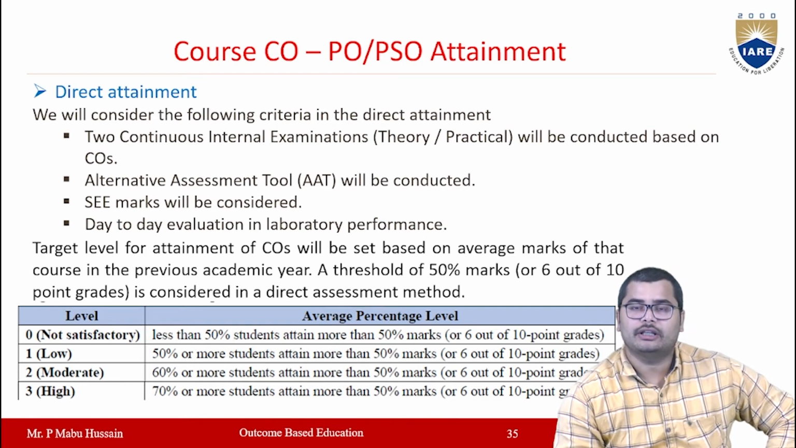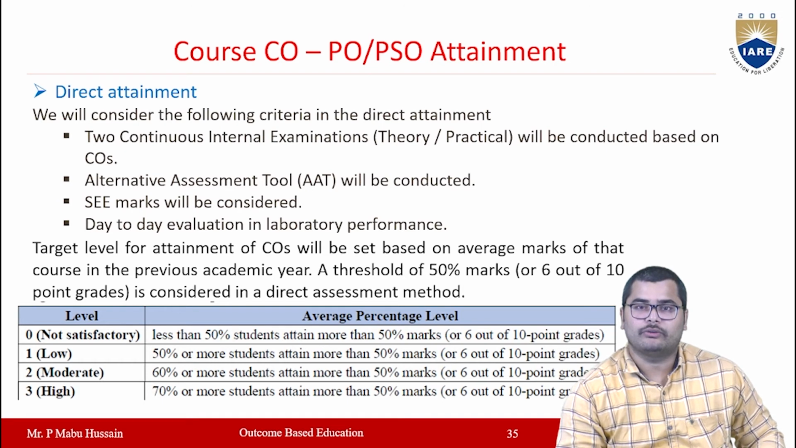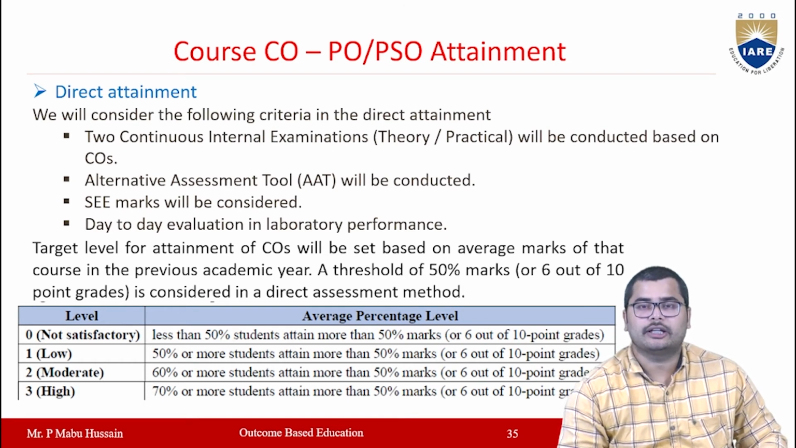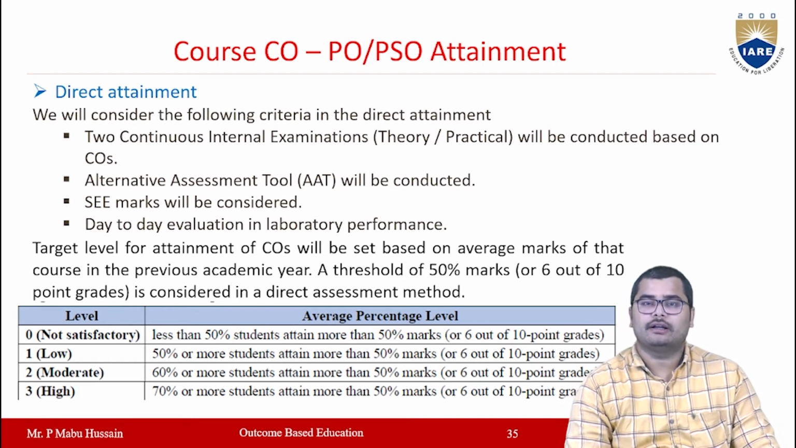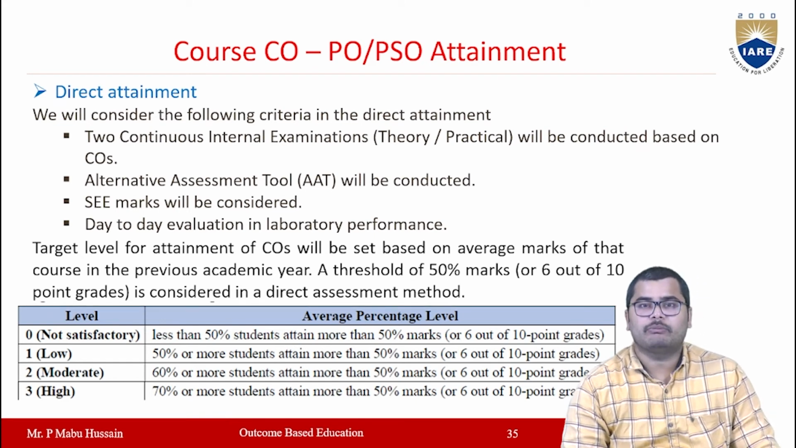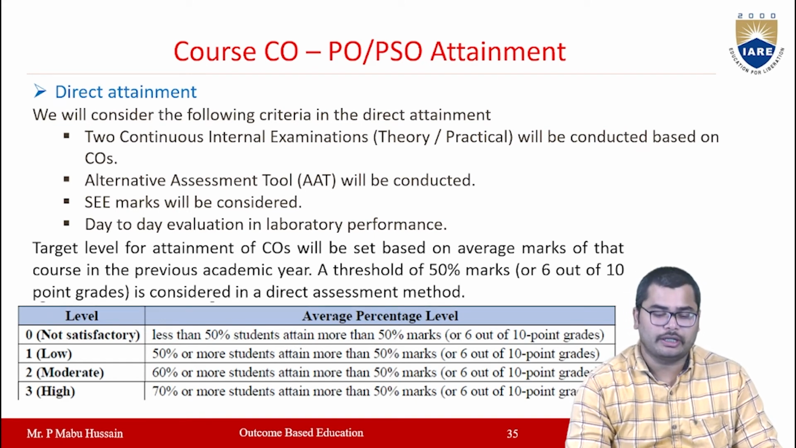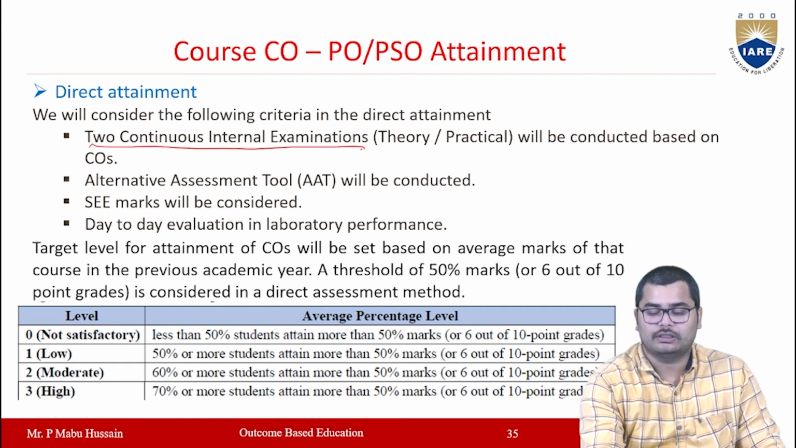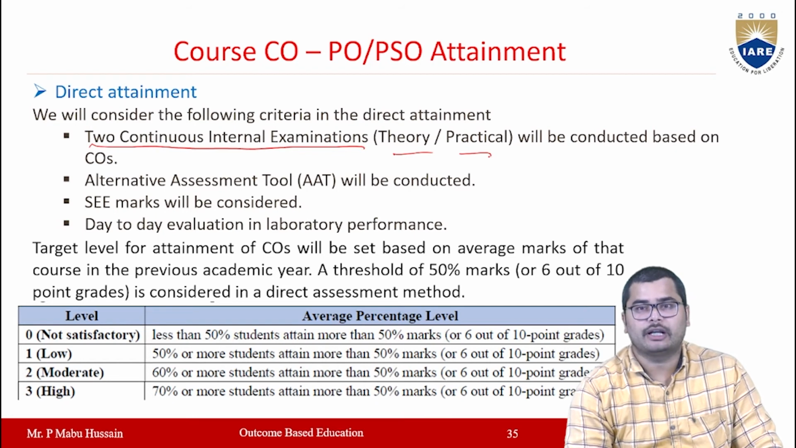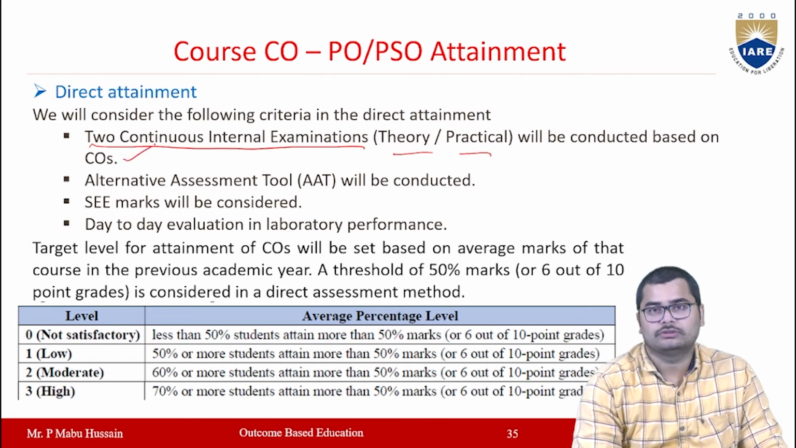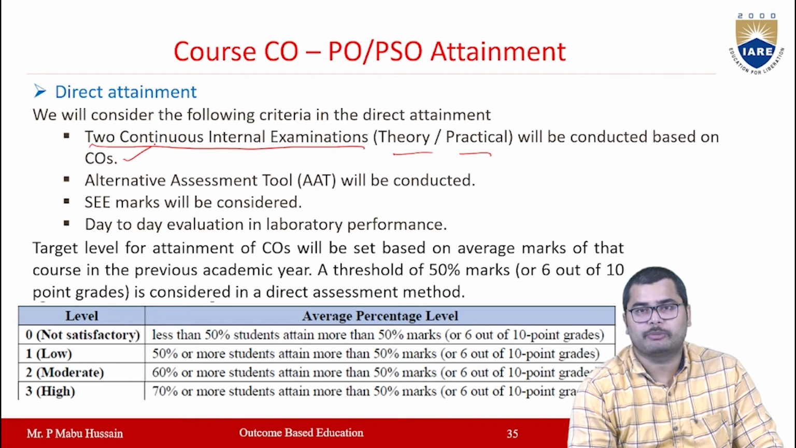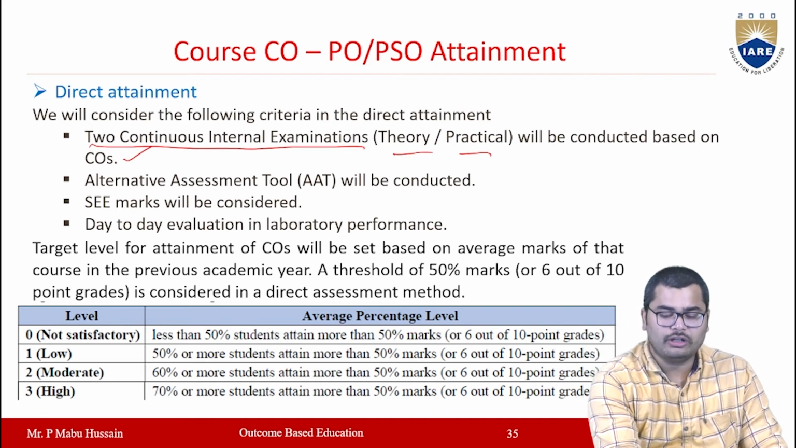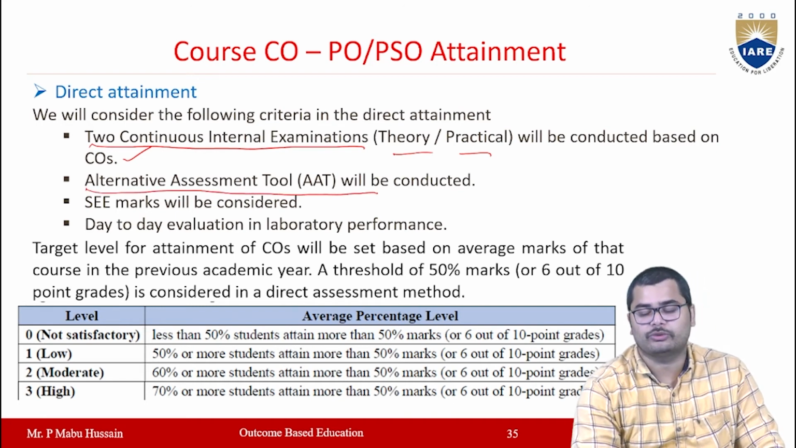Right. So the attainment can be done in two ways. One is direct attainment, the other one is indirect attainment. In direct attainment, we will consider the following criteria. Here you have the two continuous internal exams, both for theory and practical, which will be conducted based upon the COs. For every course we will conduct the two continuous internal examinations.